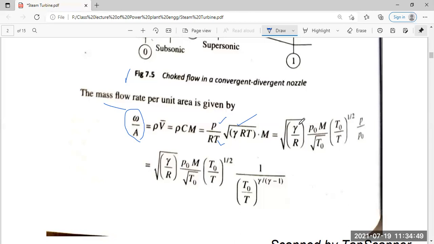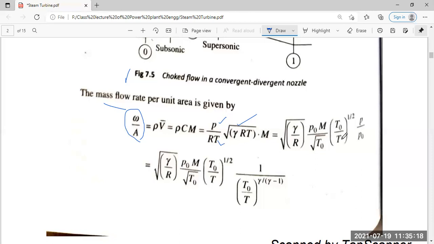And we take the T outside, with P0 and Mach number, since one square root of T0 and another cancel each other, bringing the square root of T outside.